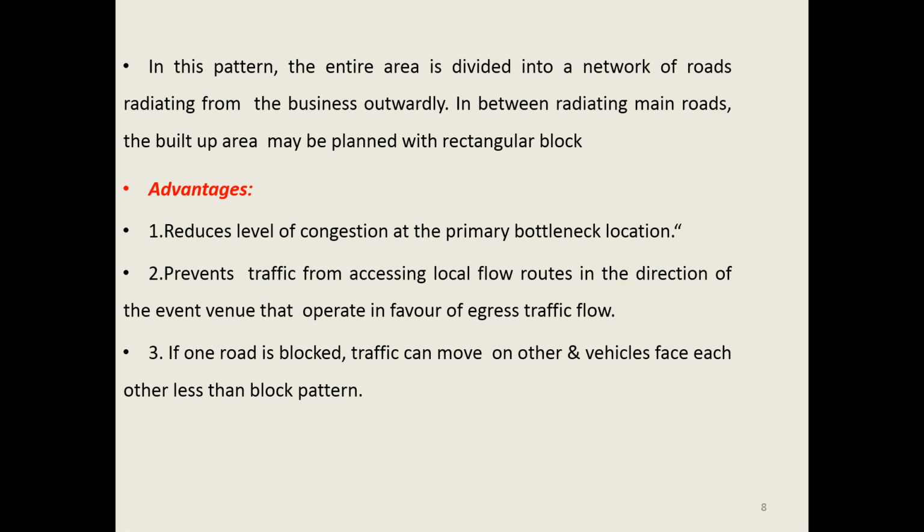What are the merits, the advantages of this? It reduces the level of congestion at the primary bottleneck location. So there are fewer intersections formed here compared to the rectangular and block pattern. It prevents traffic from accessing local flow routes in the direction of the event venue that operate in favor of egress traffic flow. If one of the roads is blocked, traffic can be moved on the other, and vehicles face each other less than in the rectangular and block pattern. So these are the